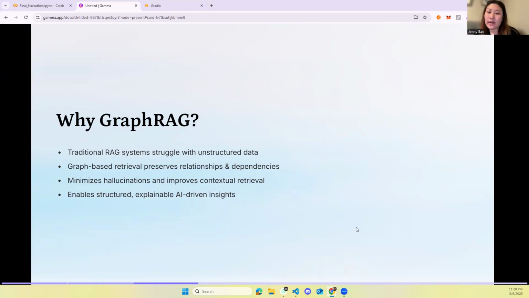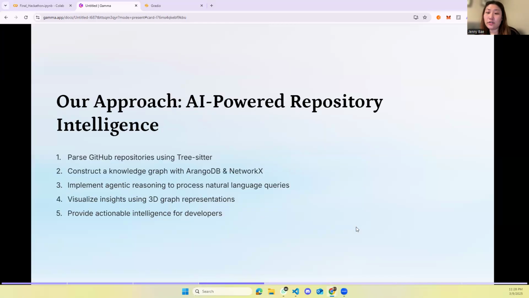Now, let's dive into the technical details. Our solution consists of four key components. One, data ingestion. We use Tree-sitter to parse GitHub repos and extract code structure such as classes, functions, and dependencies. Commits, contributors, and file relationships are also captured. Two, graph storage with ArangoDB and NetworkX. We structure the parsed data into a knowledge graph stored in ArangoDB. Each node represents a code entity and edges define relationships, such as function calls, imports, and file ownership.